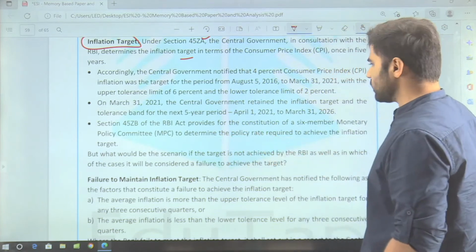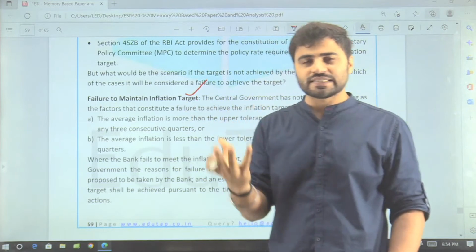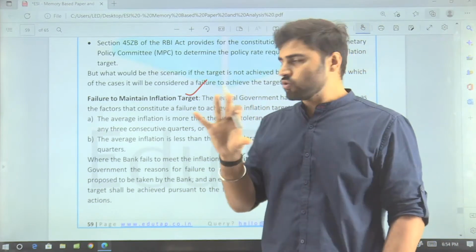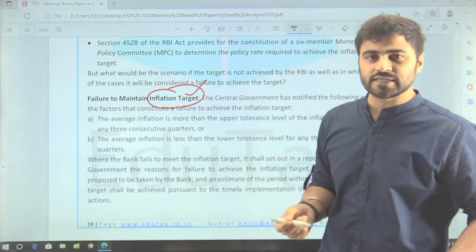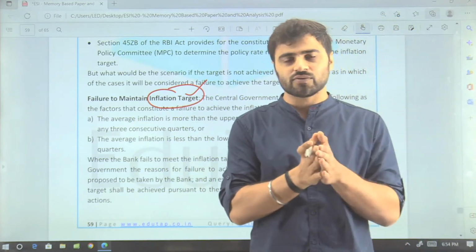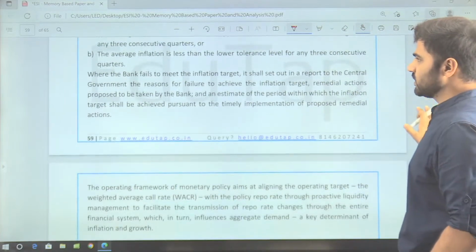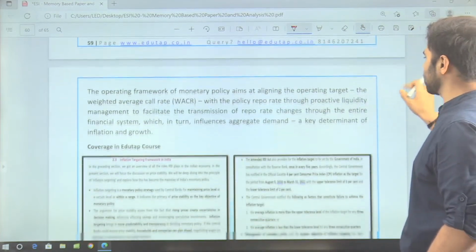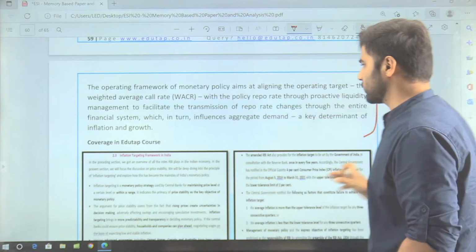You can also tell the failure to maintain the inflation target, when it will be considered that RBI has failed to maintain this particular target, and what are the consequences related to that, right? So this we have to elaborate in this particular question. So guys, after making this, you have to conclude this as we do in all our questions, right?